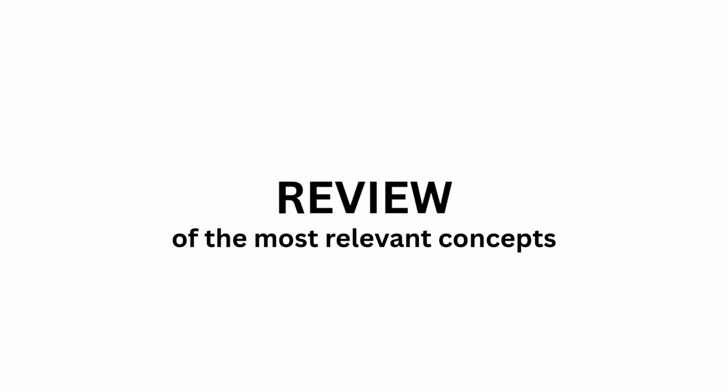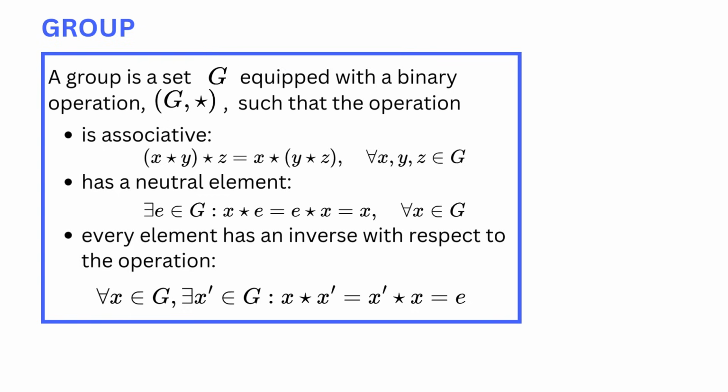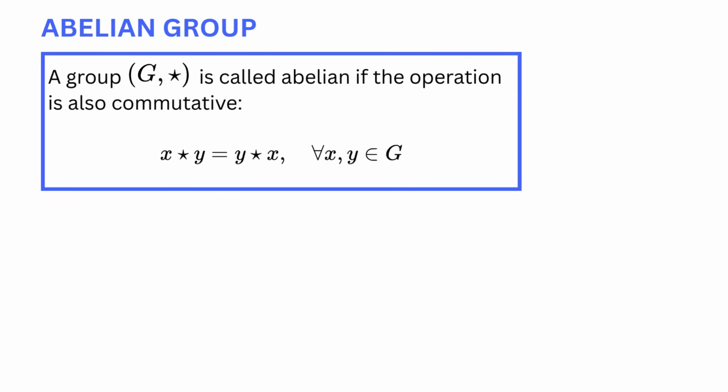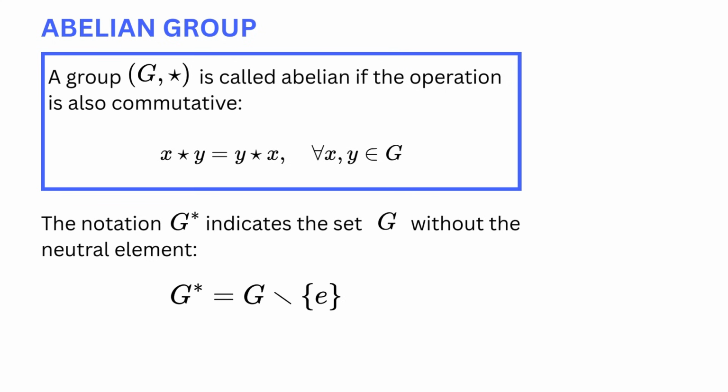Towards this goal, let's quickly review some concepts which will be important in the proof. A group is a set G with a binary operation star defined in it, such that the operation is associative. It has a neutral element, and each element has an inverse element relative to the operation. A group is called abelian if the operation is also commutative. The notation G** indicates the set G without its neutral element.